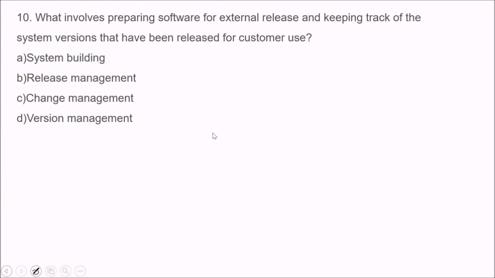What involves preparing the software for external release and keeping track of the system versions that have been released for customer use or end user use? These are options for you. The answer is release management.